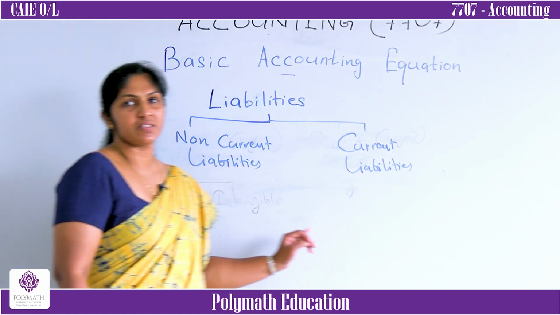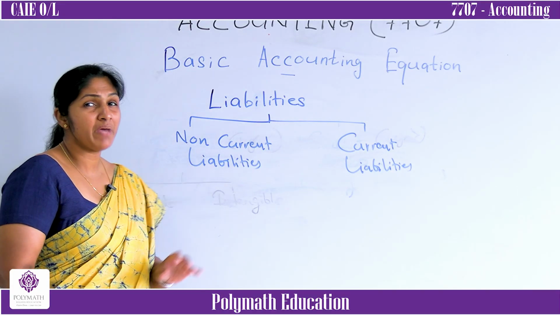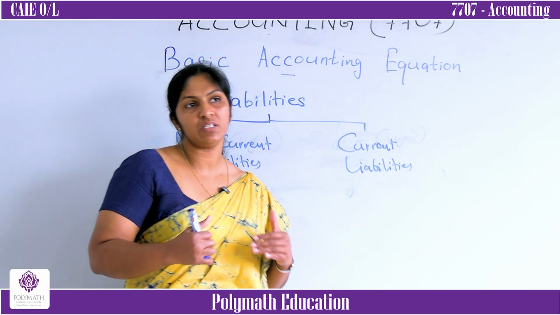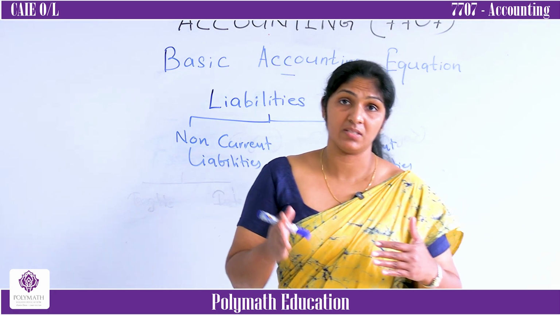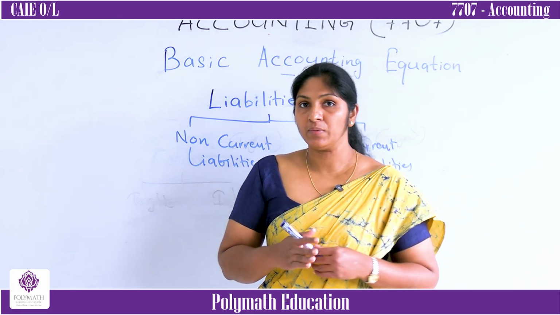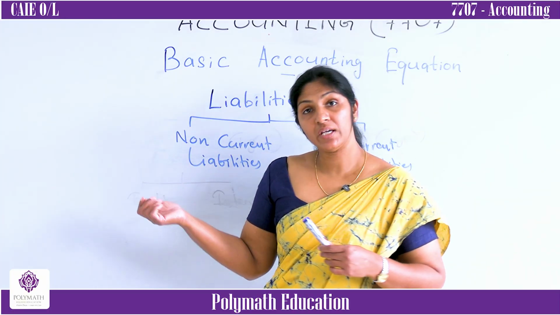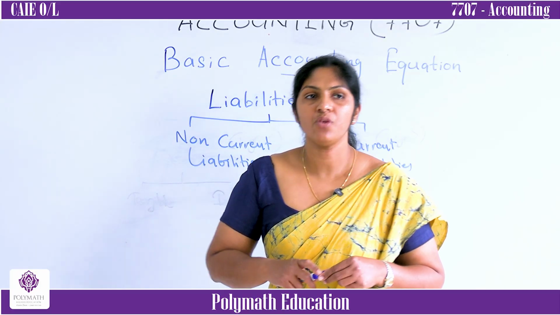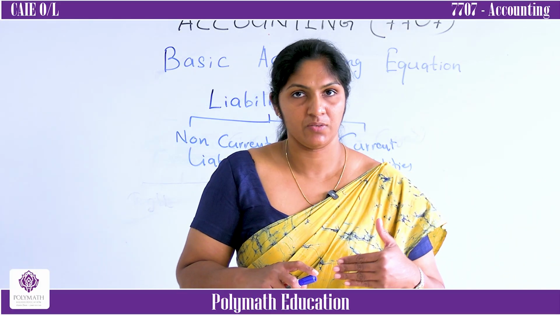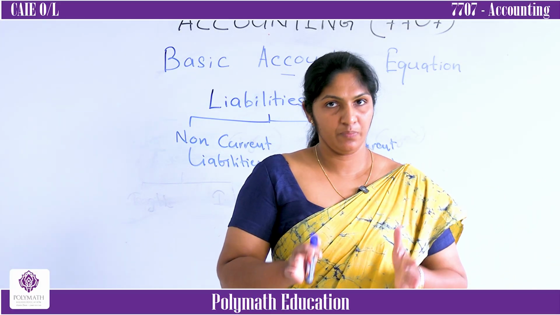What are the examples? Imagine a bank loan. Normally, a bank loan is for more than 1 year. Some bank loans are 50 years, 30 years. Bank loans, mortgage loans, all those things are more than 1 year. But imagine you buy goods on credit from suppliers.